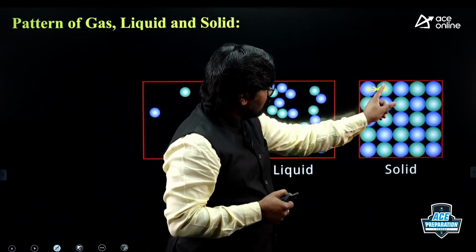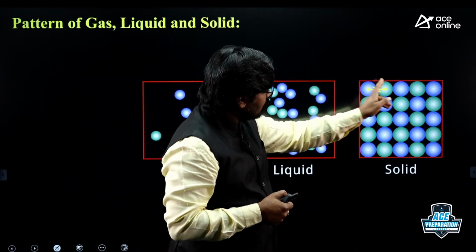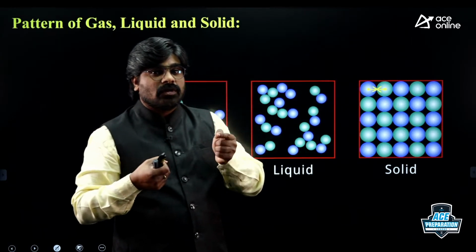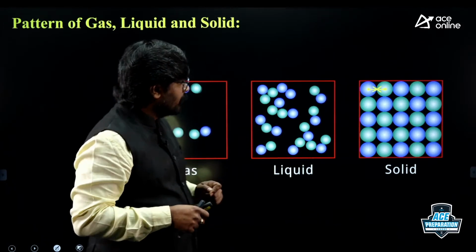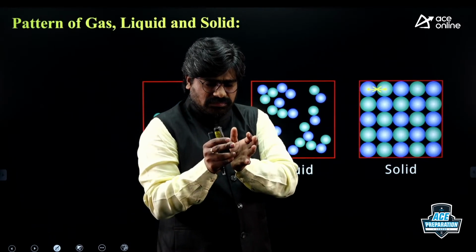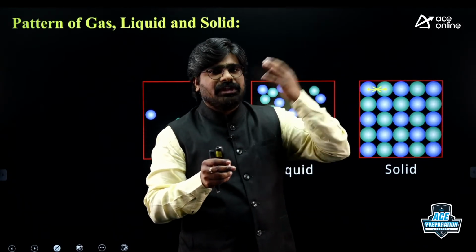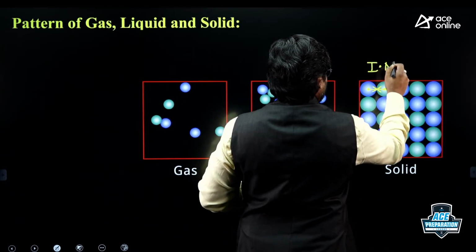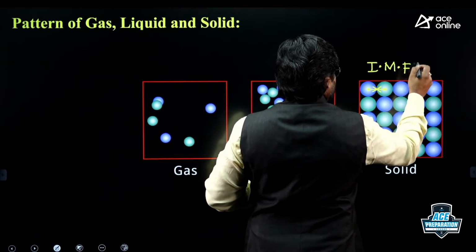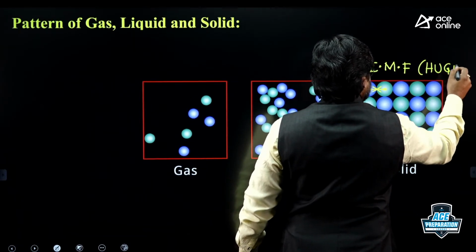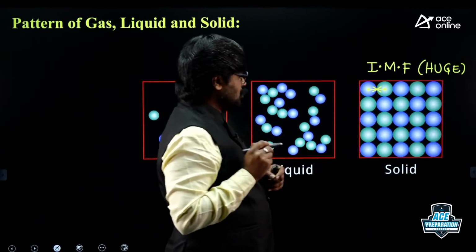This atom or molecule is exerting force like this. So there are forces between molecules. These are called intermolecular forces. Since in solid the atoms are very closely packed, intermolecular forces are very huge. In solids, intermolecular forces are very huge.